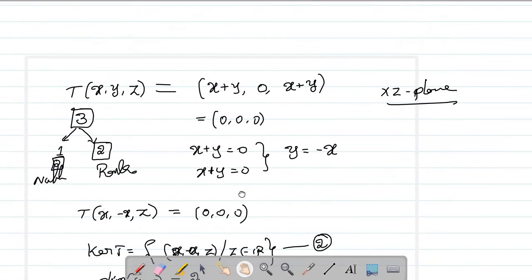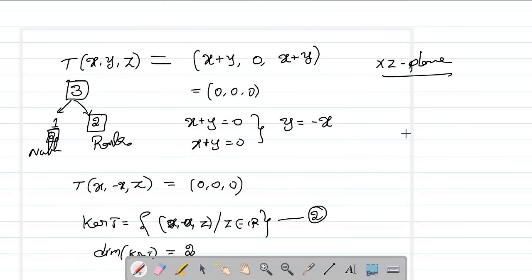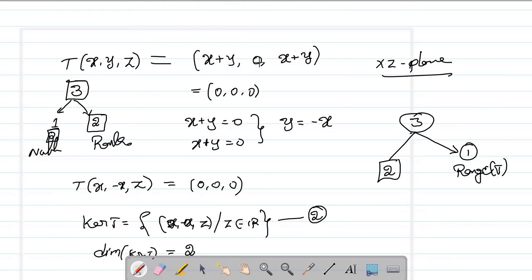So now what must be the rank? If the nullity is 2, you started with a 3-dimensional space, and 2 went for nullity. Now the 1 must be the image, the range of T. Okay, but here can you tell me what is the image? Is it the xz plane? Now you try to observe one thing. That point is on the xz plane only, but it's not totally occupying the xz plane. See, it is of this form: a, 0, a. So now it is actually a line on the xz plane.